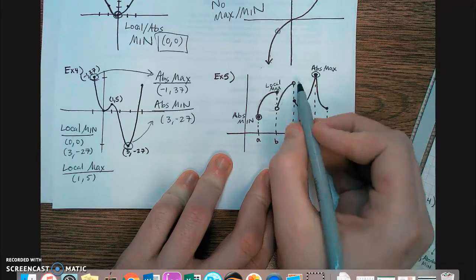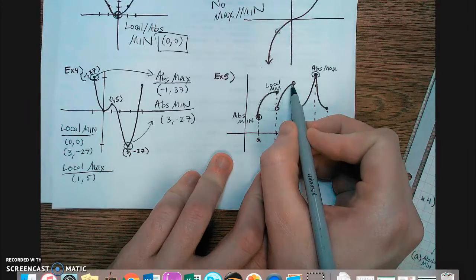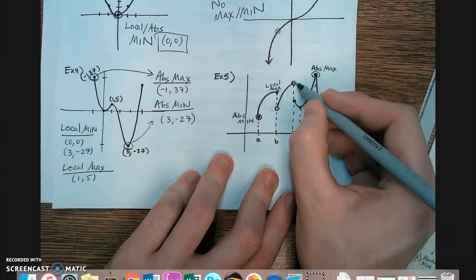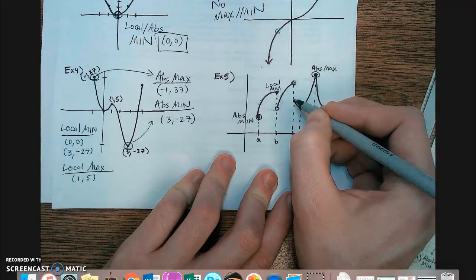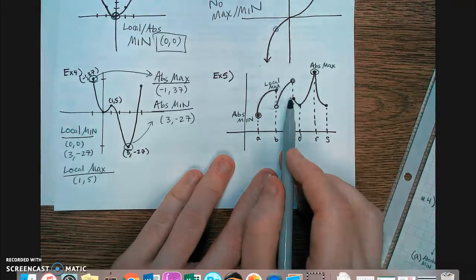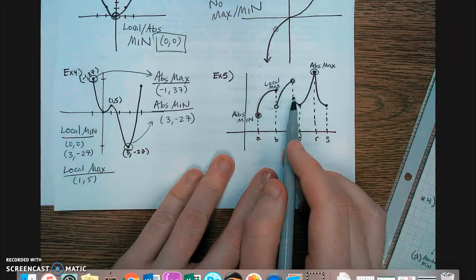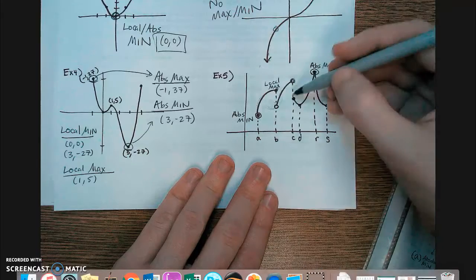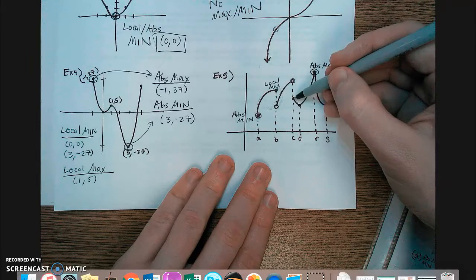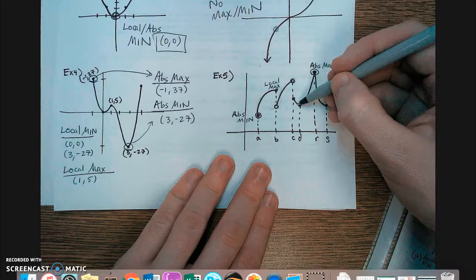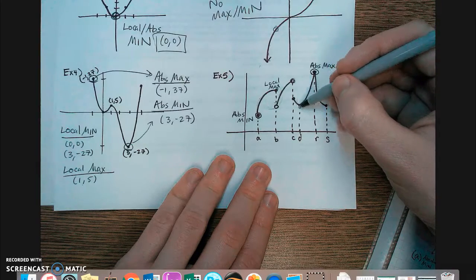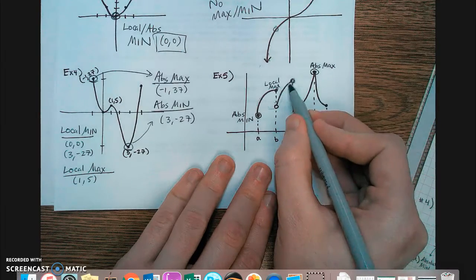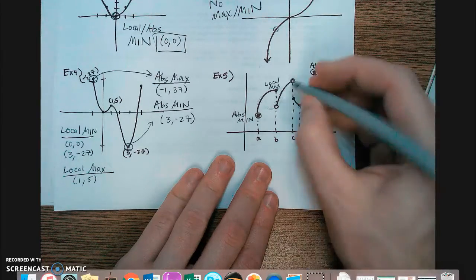I've got C. It's an empty point here, so this won't count as a maximum because it's not filled in, it's undefined right there. Then I've got C here. It looks like it could be a maximum, but just to the right of C, all the y values are smaller, so that would meet the definition of a maximum. To the right, everything is smaller than C. But to the left, everything is bigger than C. So C is actually nothing.